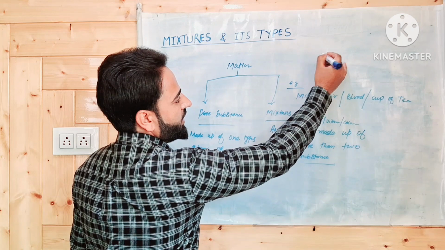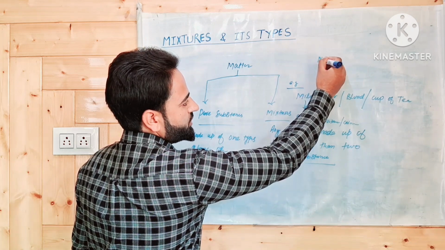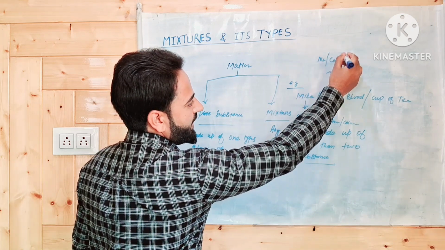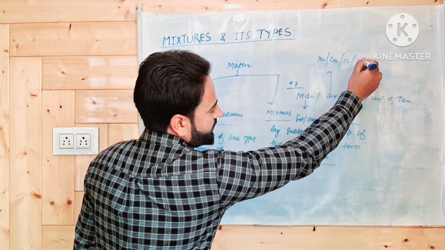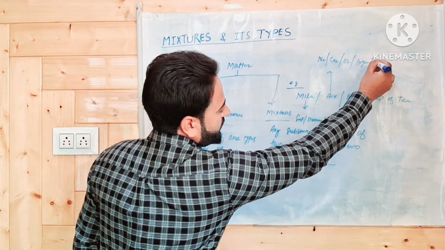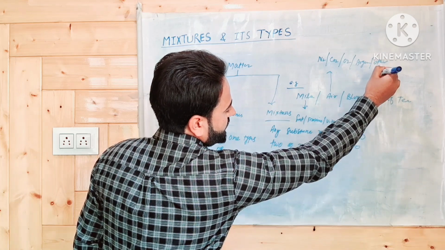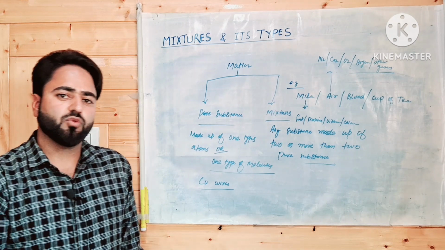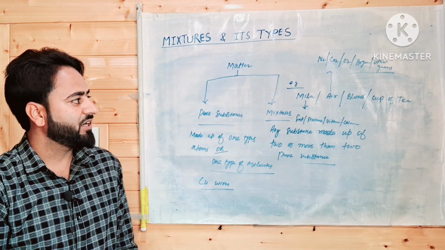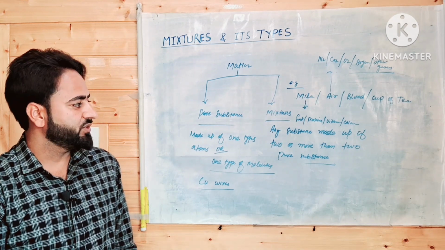Likewise in air we have nitrogen gas, we have carbon dioxide gas, we have oxygen gas, and we have argon and the other gases. So all these substances contain two or more than two pure substances. That is why we call them mixtures.